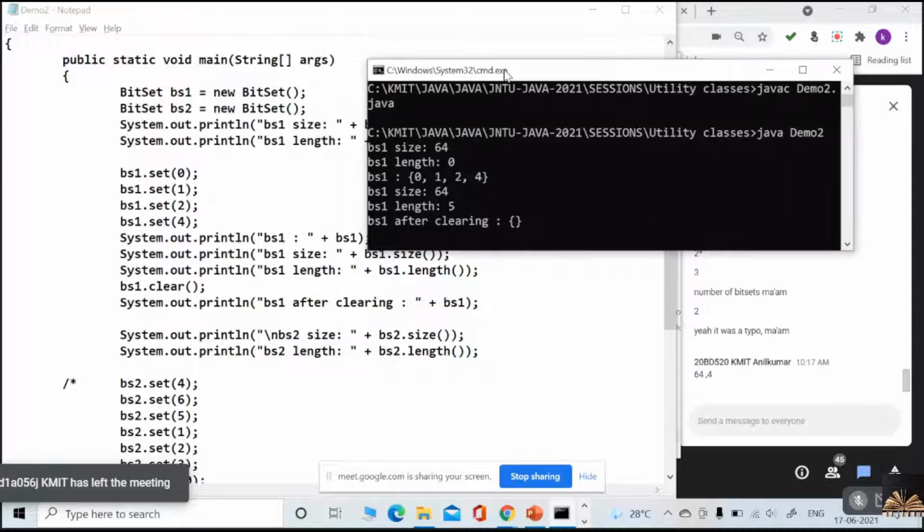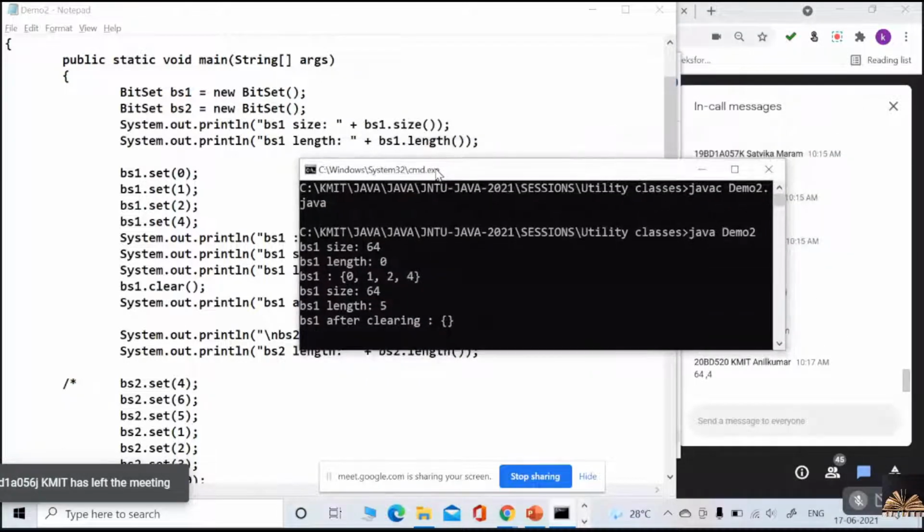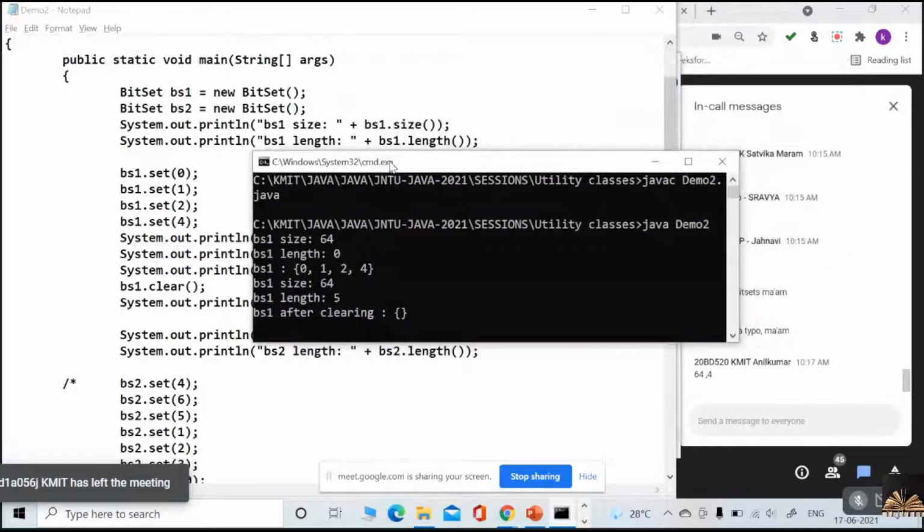First thing is I printed the size. Okay, have a look at that.